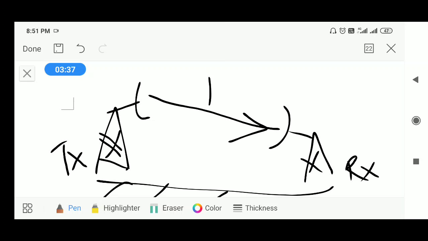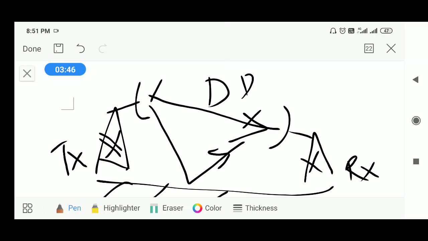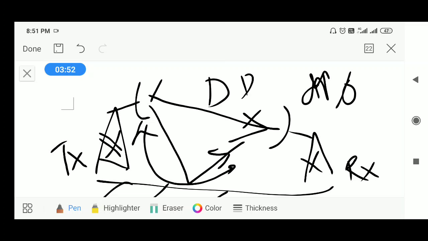One is the direct path, the other one is the ground reflected path. As the distance for the direct wave is less compared to the distance for the ground reflected wave, which is more, and when the distance increases, the phase angle also increases. So this path difference will lead to a phase difference.